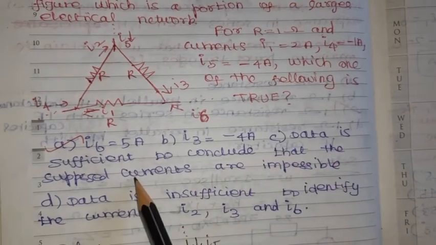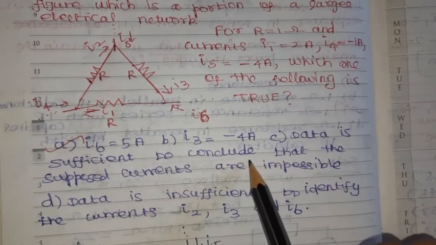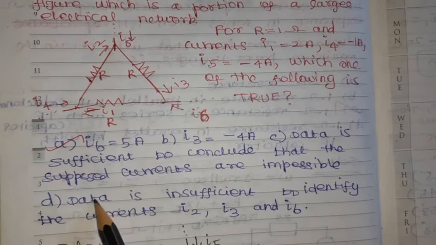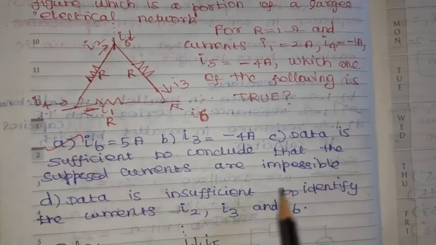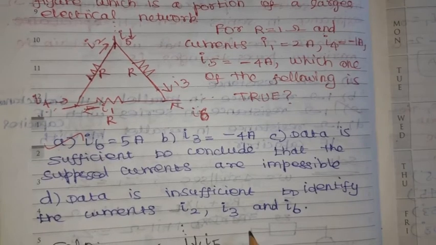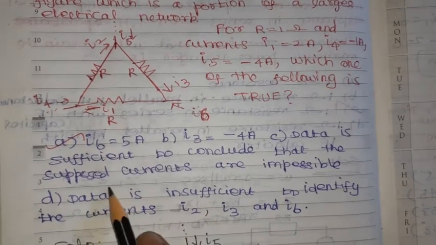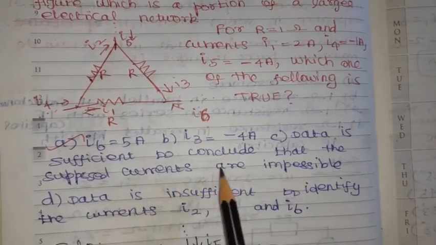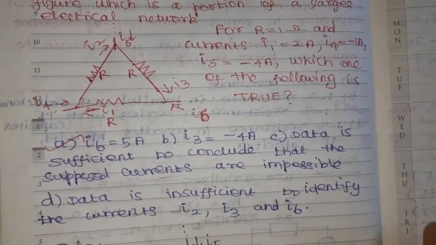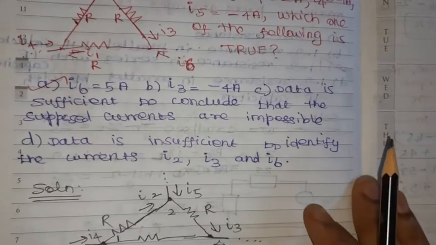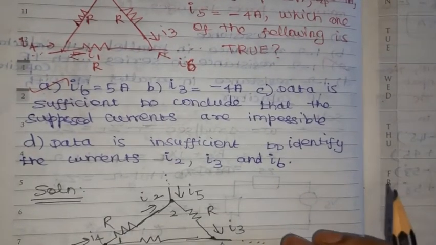Then, the data is sufficient to conclude that the supposed currents are impossible. So we need to identify whether we can find the rest of the currents or not.